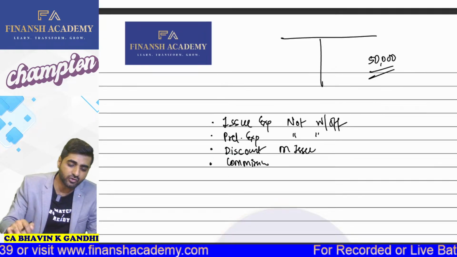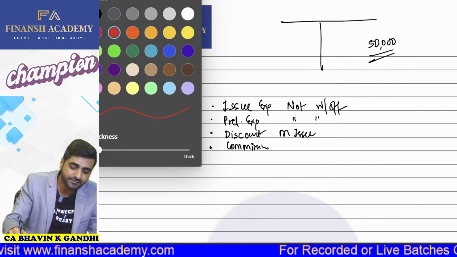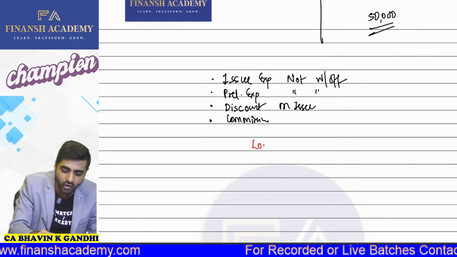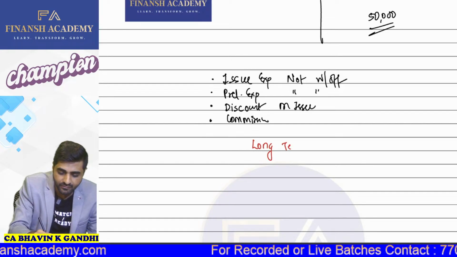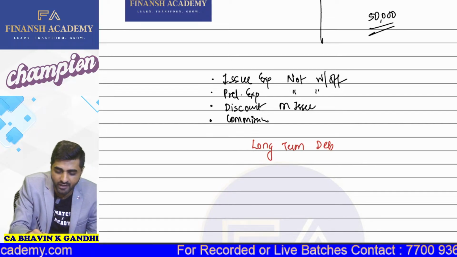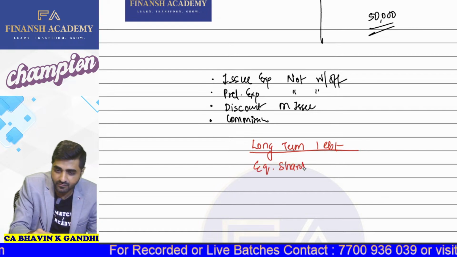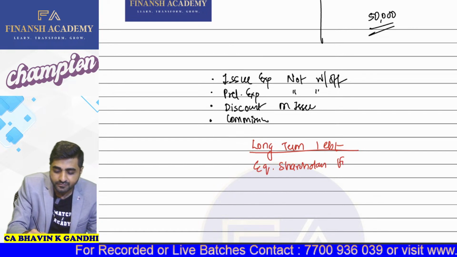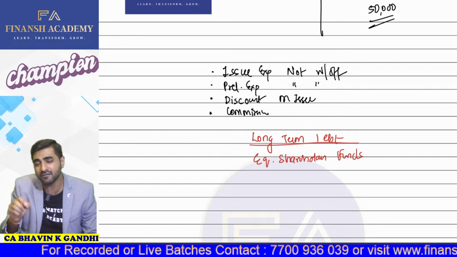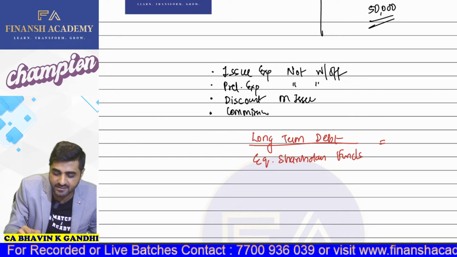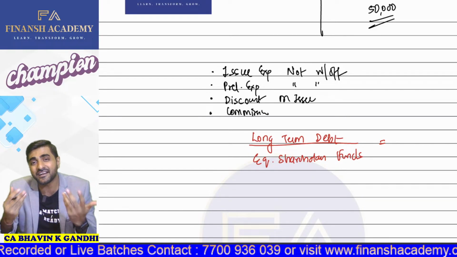So your debt equity ratio actually is nothing but your long-term debt upon equity shareholders funds. This is the formula. If this ratio is lower, what does it indicate?